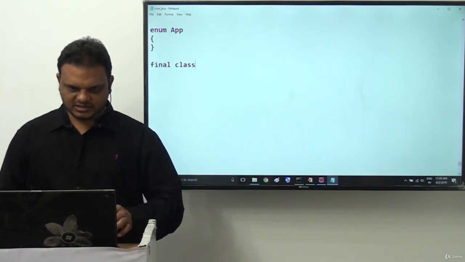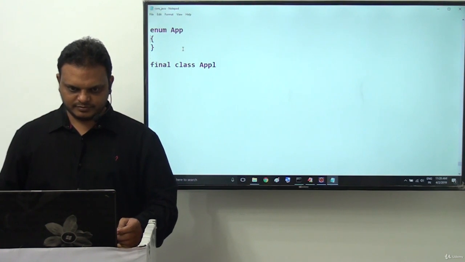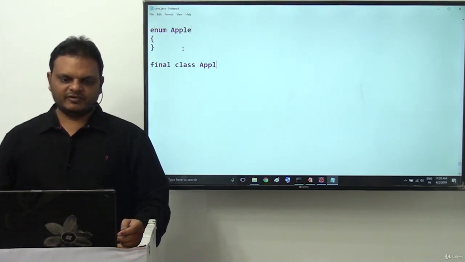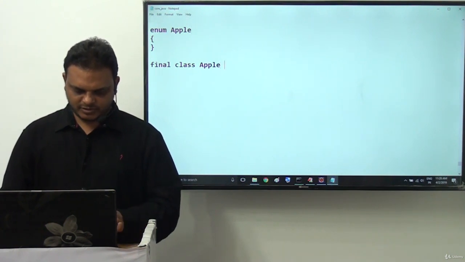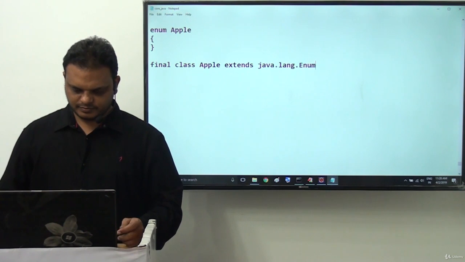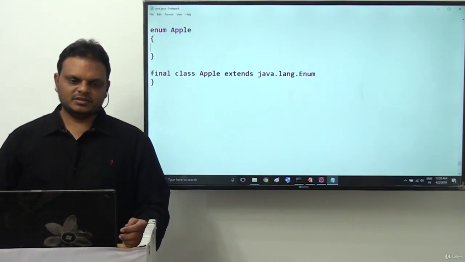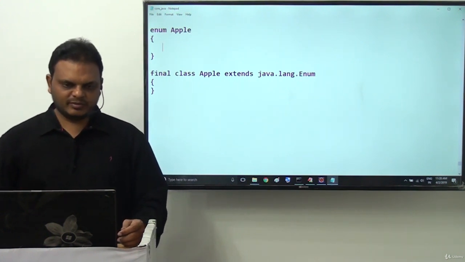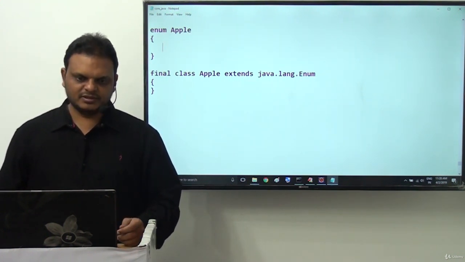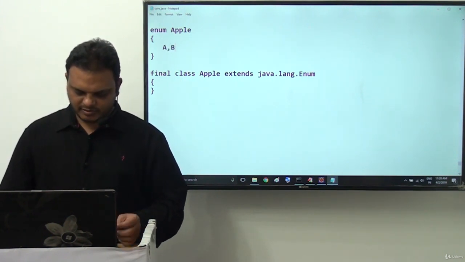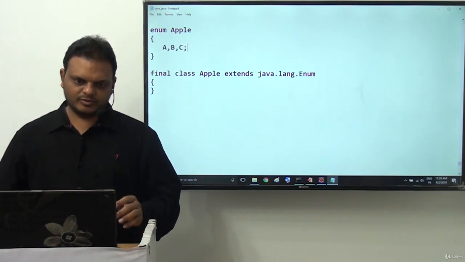It is a final class Apple, which extends java.lang.Enum. Next, inside this enum Apple, we want to provide grades for the apple: A comma, B comma, C. We are going to provide these grades here.